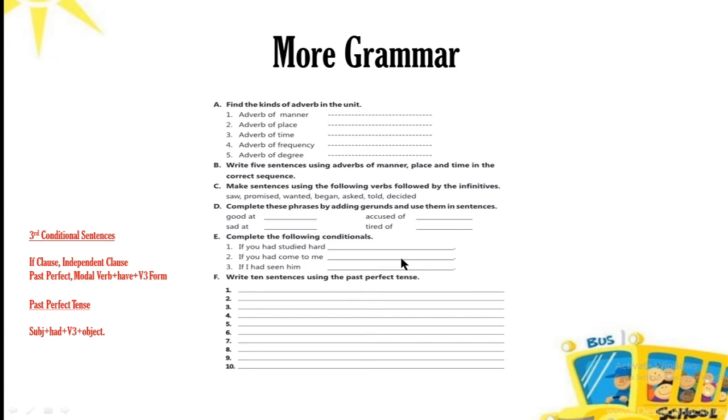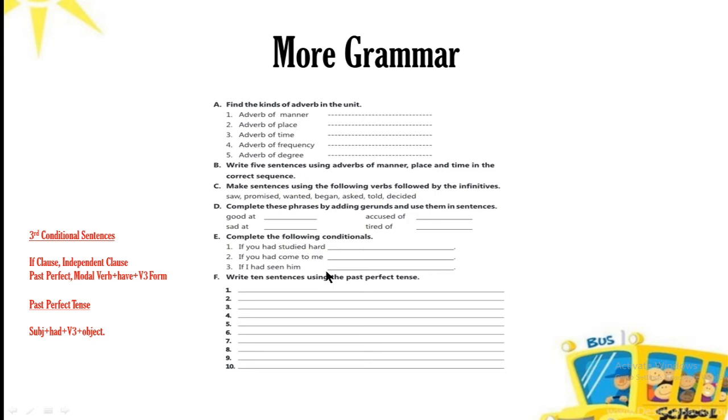So would plus have plus third form of the verb. If I had seen him, I could have seen my youth. So could have seen my youth. So could, a past form of the auxiliary verb, plus have plus verb third form. So this is the structure, this is the possible explanation of conditional sentence.